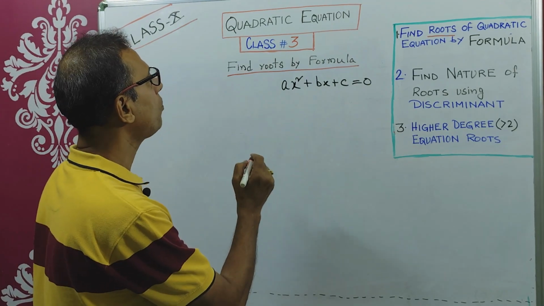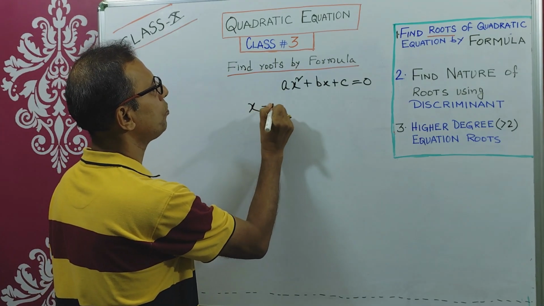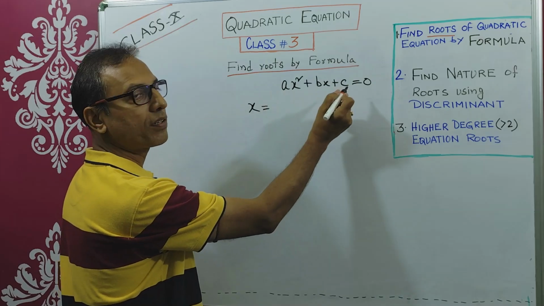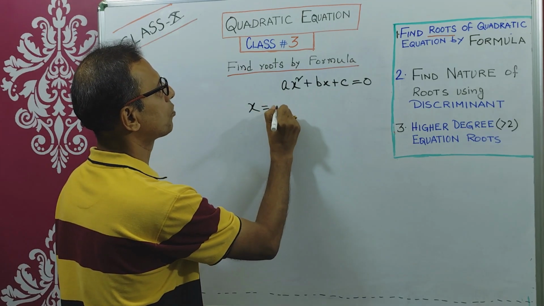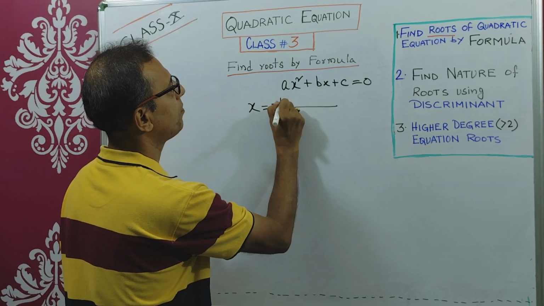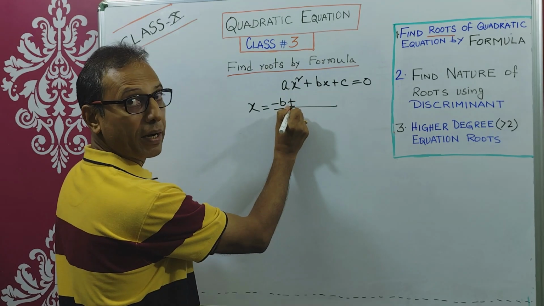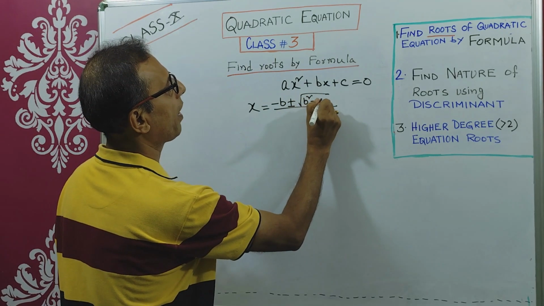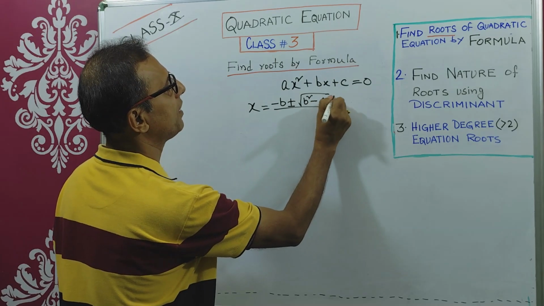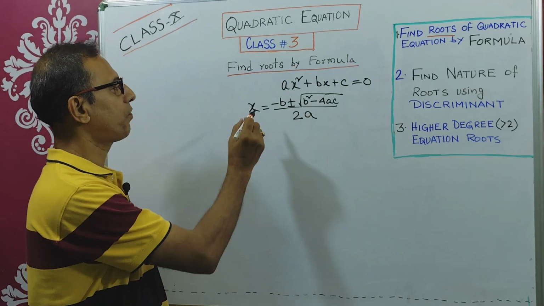Now the formula is, you need to express the quadratic equation in this pattern: x equals minus b plus minus root over b square minus 4ac, by 2a.